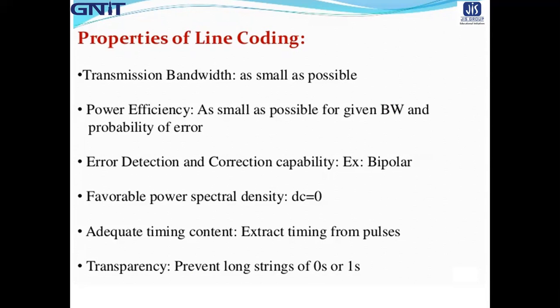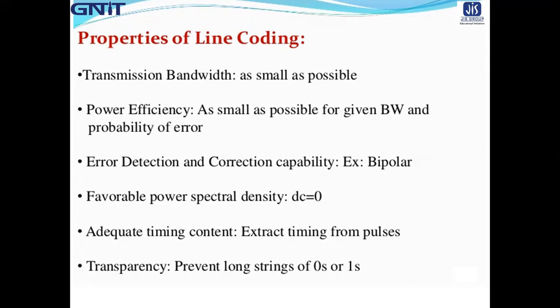And the final and last property is the transparency. It is very much important. Transparency means transparent. It should be clear. So it must be possible to transmit a digital signal correctly regardless of the pattern of ones and zeros.